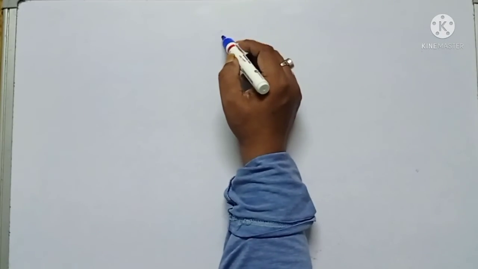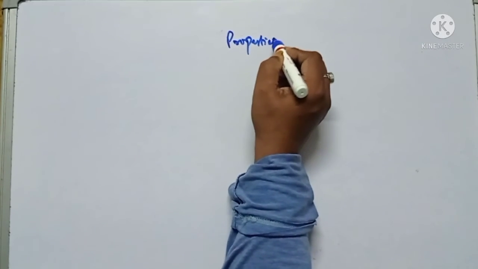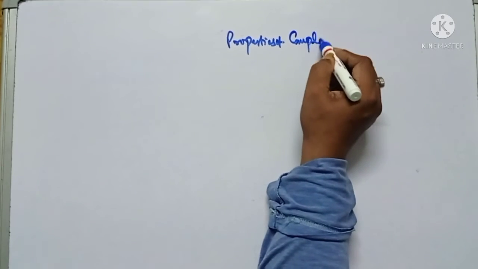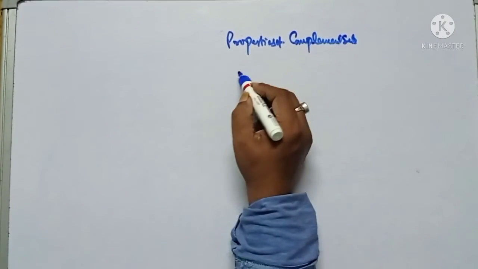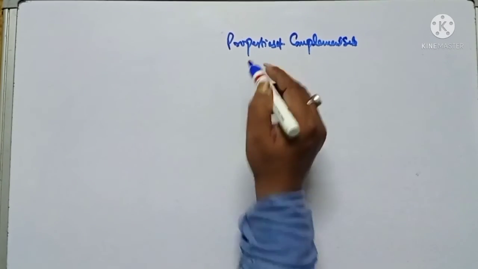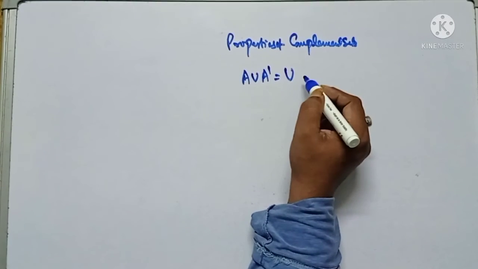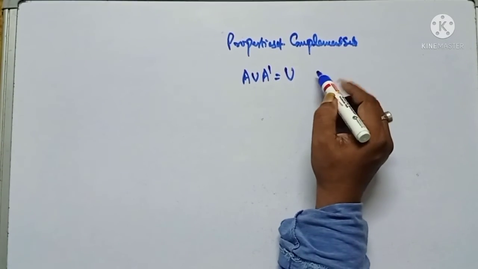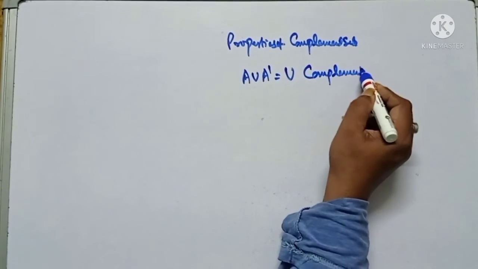Here are some properties of complement sets. First, A union A dash is the universal set, and this is known as the complement law.